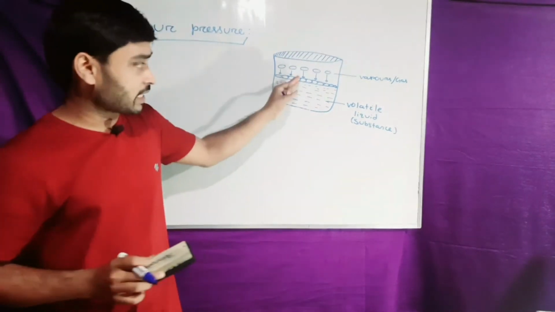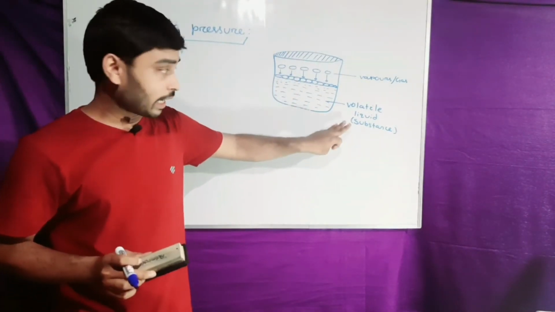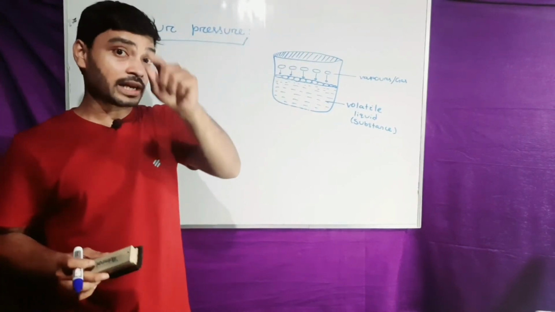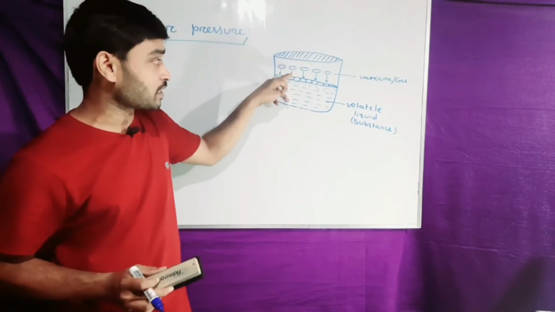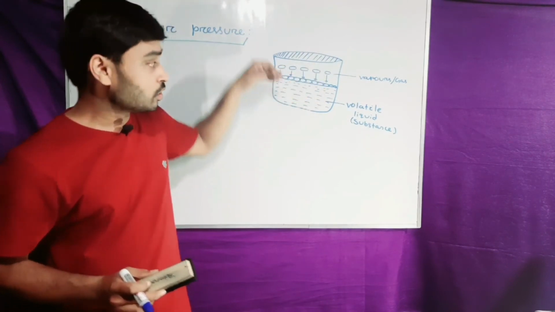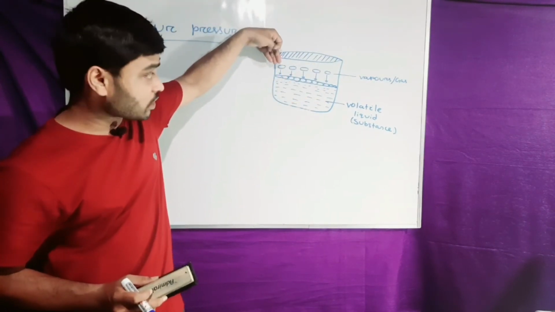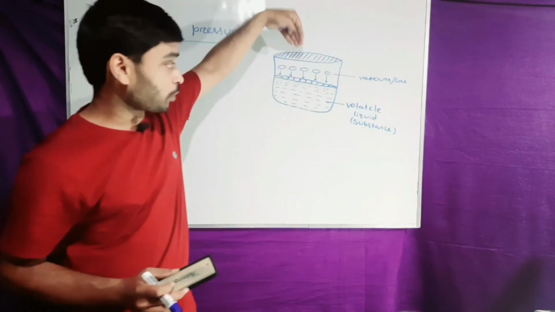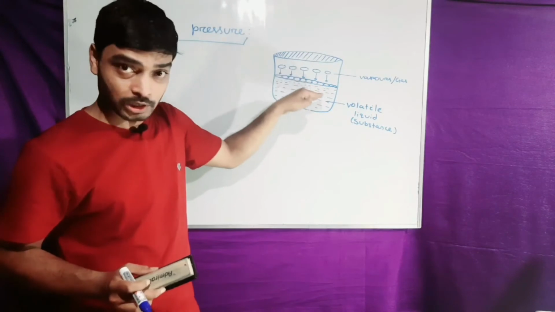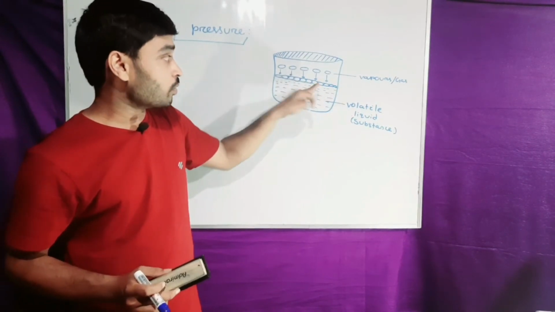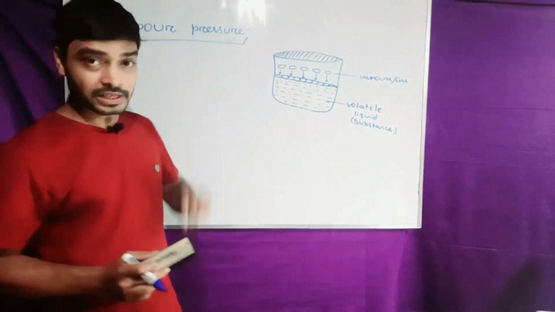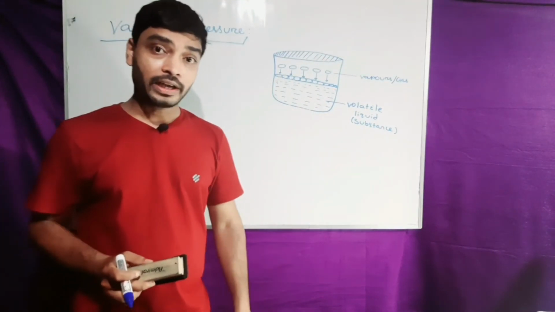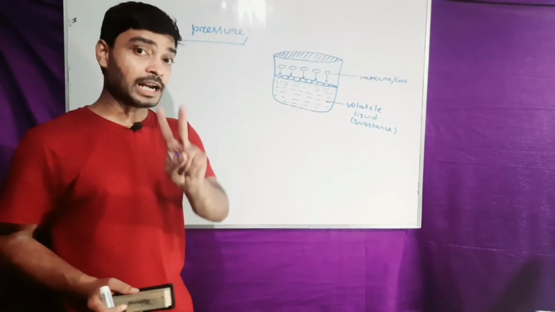These are the vapors or gas produced from the volatile liquid, and the pressure is not the pressure directly, it is the partial pressure because all the molecules are different. So the partial pressure exerted by the vapors or gas on the upper surface of the liquid will be termed as vapor pressure, and the vapor pressure is always studied at a constant temperature and pressure